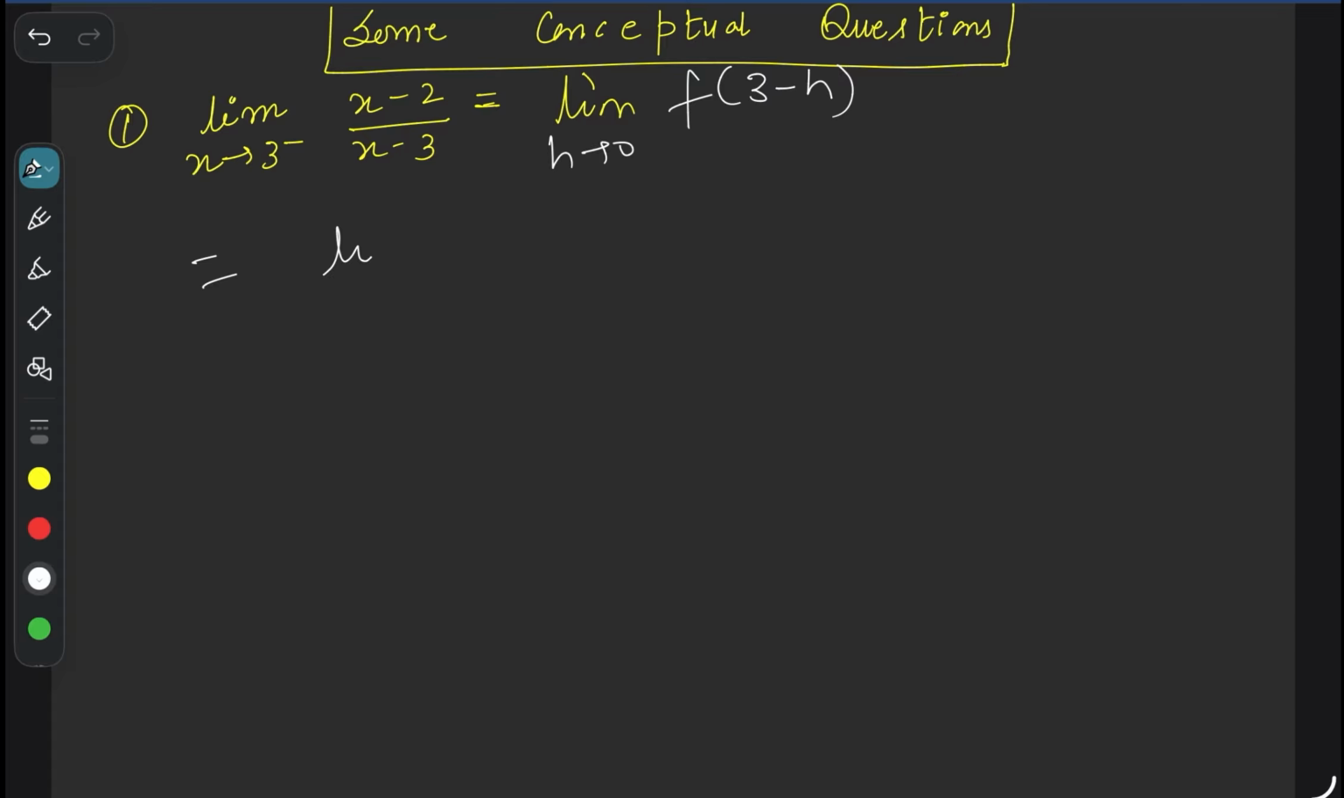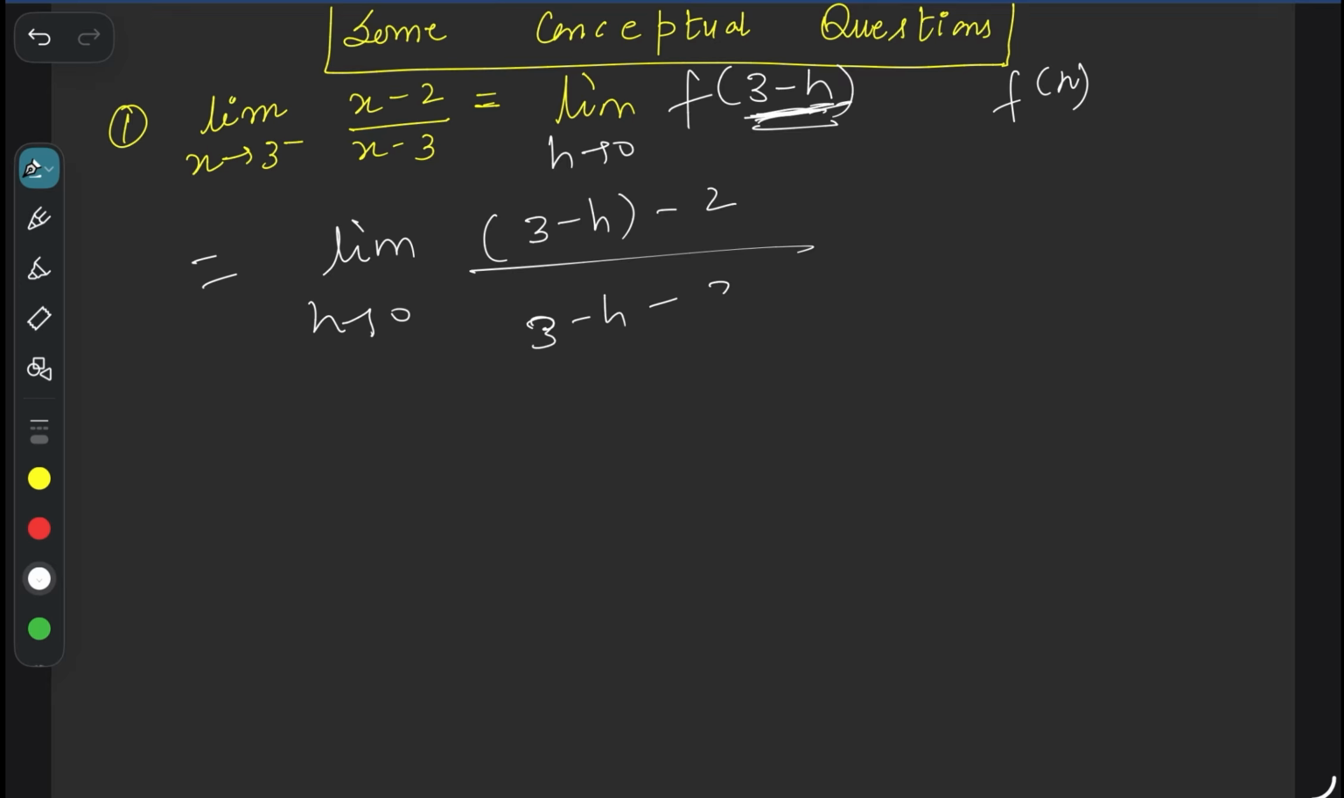Now this is equal to limit h tends to 0. At the place of x, substitute 3 minus h. So (3 minus h minus 2) divided by (3 minus h minus 3). 3 and 3 cancel. Here 3 minus 2 equals 1. Limit h tends to 0 of (1 minus h) upon minus h.